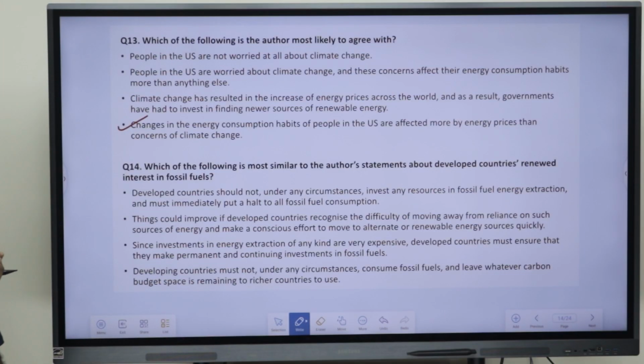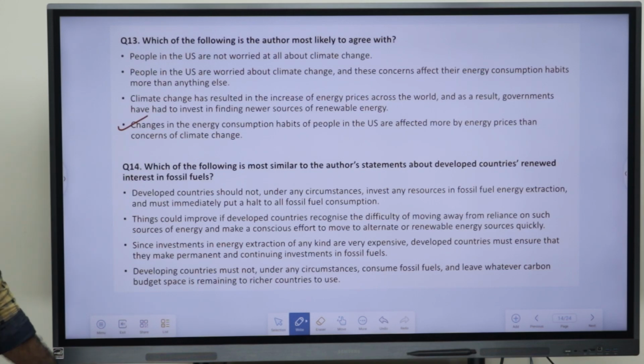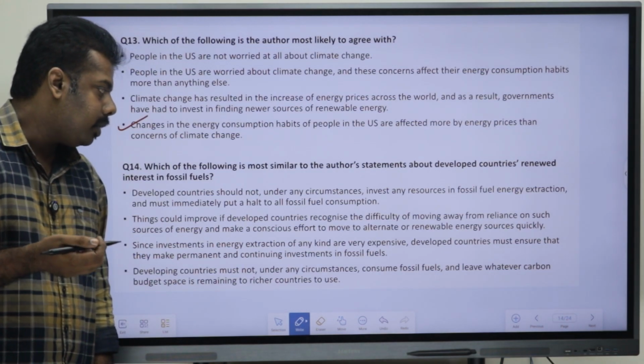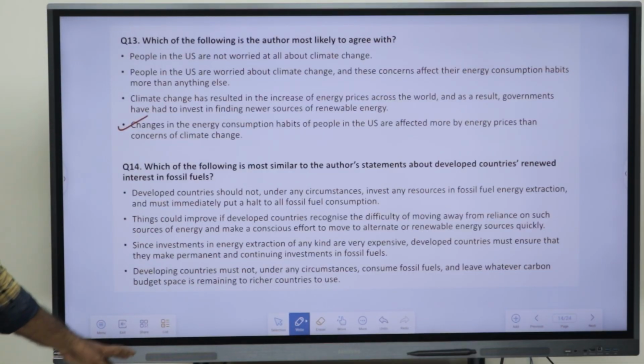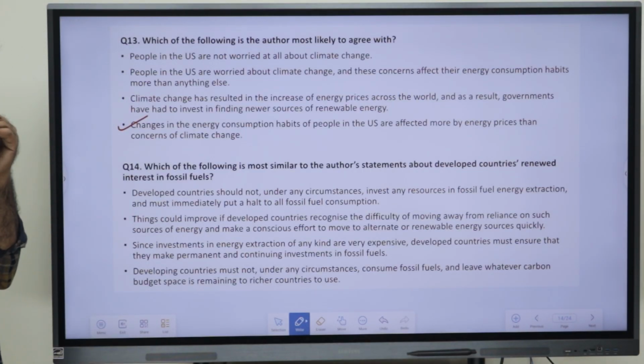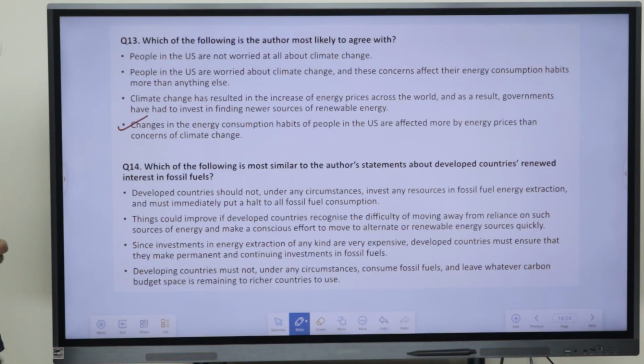The third point says that since investments in energy extraction of any kind are very expensive, developed countries must ensure that they make permanent and continuing investments in fossil fuels. Okay. The fourth point says that developing countries must not under any circumstances consume fossil fuels and leave whatever carbon budget space is remaining to richer countries to use.